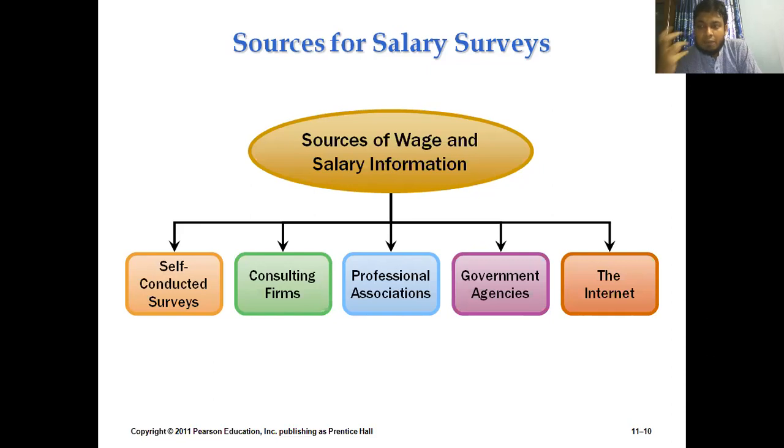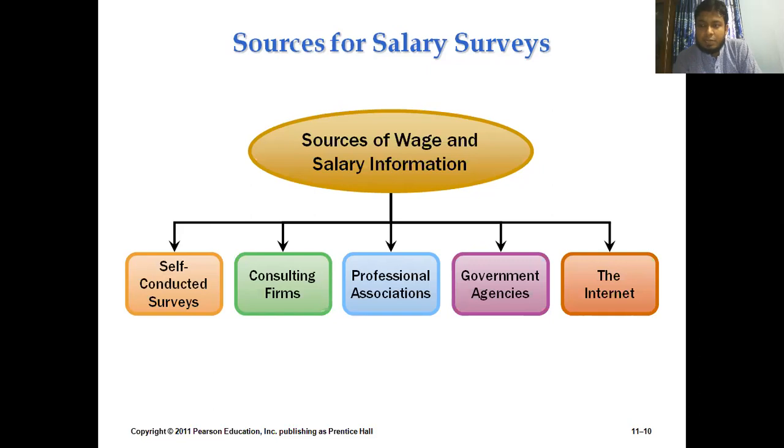We can have ideas from the professional associations who are actually operating that sort of activity of monitoring compensation and benefits for organizations. We can also take some information from the government agencies about what particular rules and regulations are stated by the government for our organizations, or for that particular job. So we will have a clear idea about it.